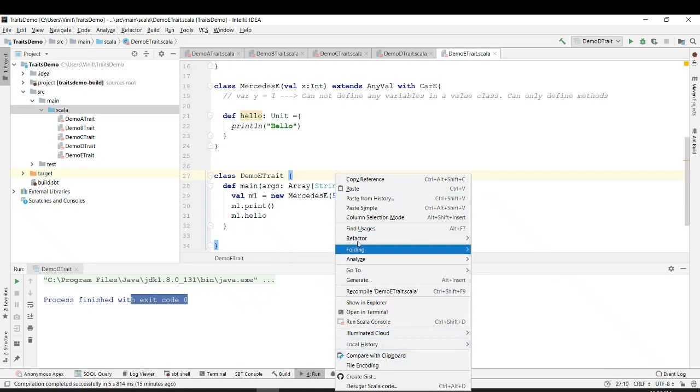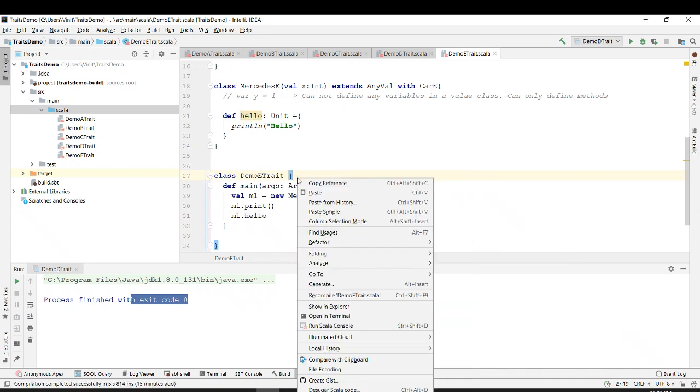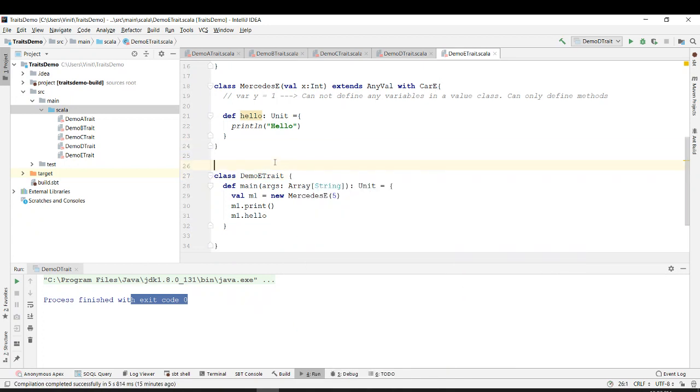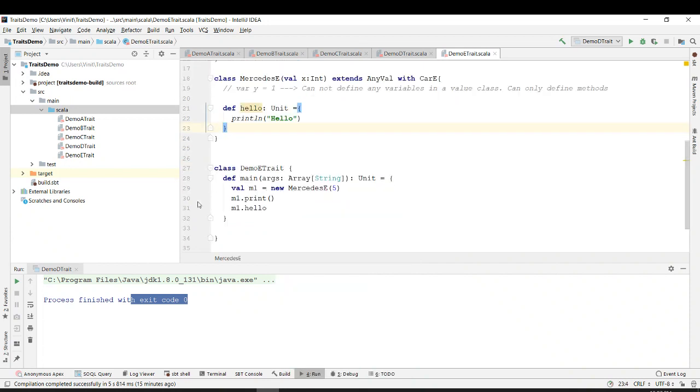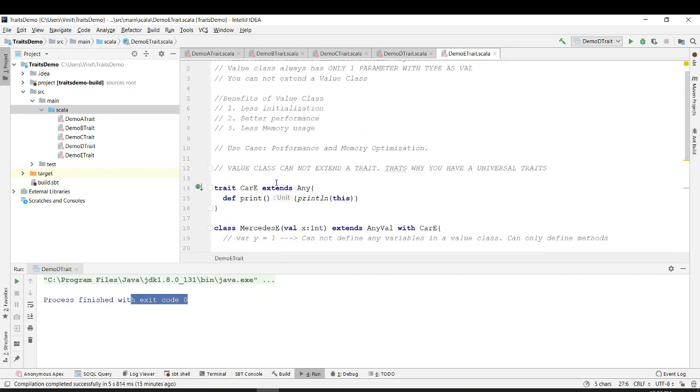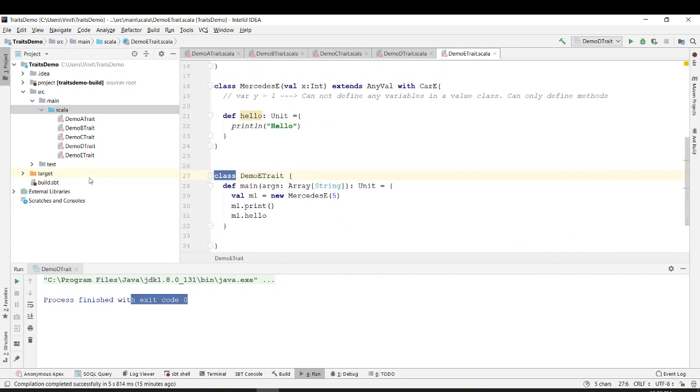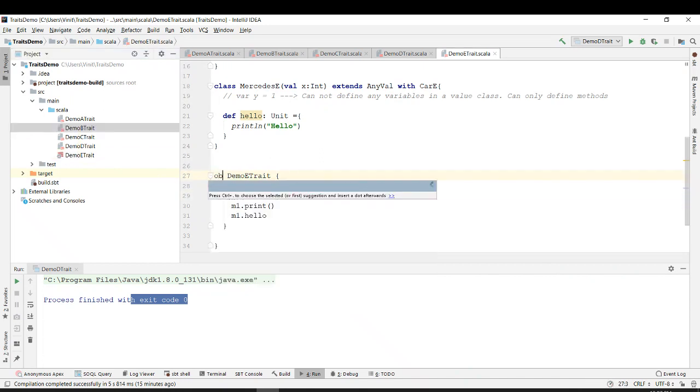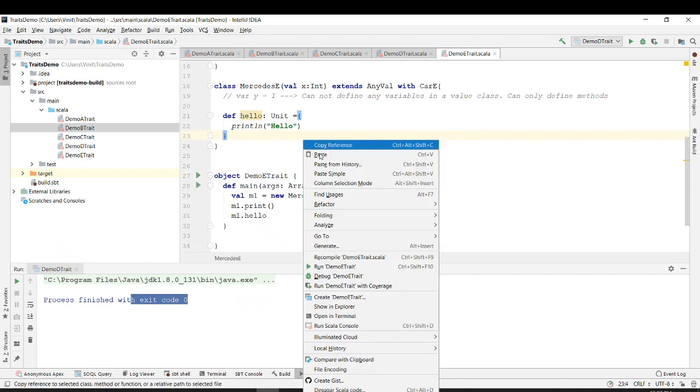So if I right click on this and click run, I cannot find run. Why was it a class demo and not an object? It should be an object, right?